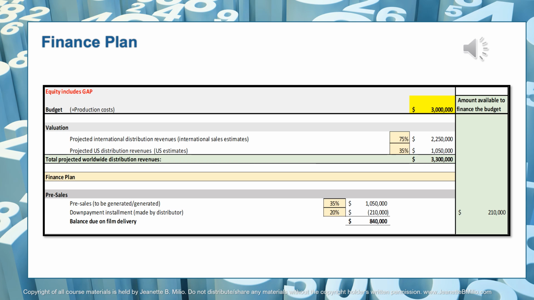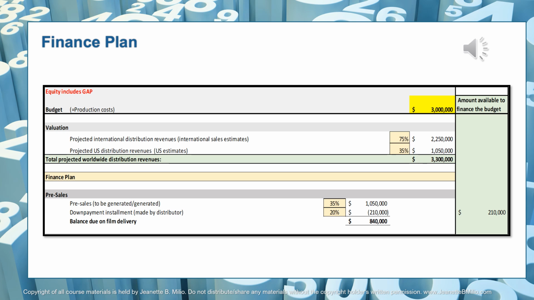Right, let's look at our finance plan. The budget here is $3 million. When we put this finance plan together, we're assuming 75% of that will be generated through international distribution revenues, 35% through the US. So altogether, we're estimating $3.3 million will be generated with this $3 million movie.